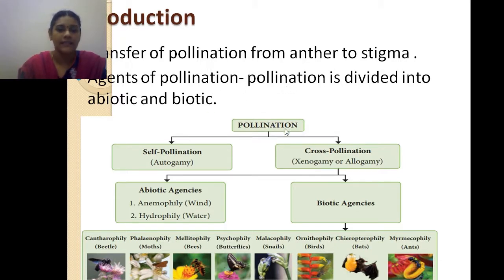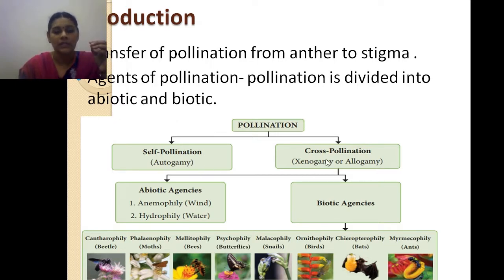These pollinating agents are generally classified into two types, that is self-pollination and cross-pollination. Self-pollination is autogamy and cross-pollination is xenogamy or allogamy. Self-pollination is the pollination which takes place in the same flower, or in a single flower. It is also called autogamy.